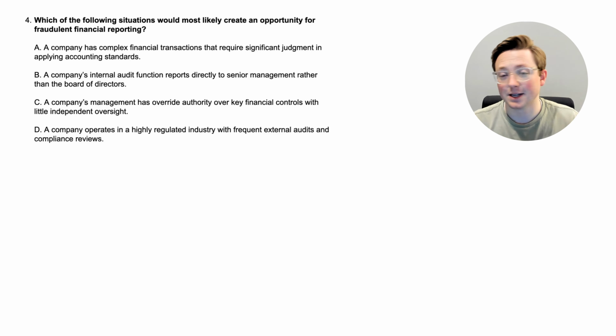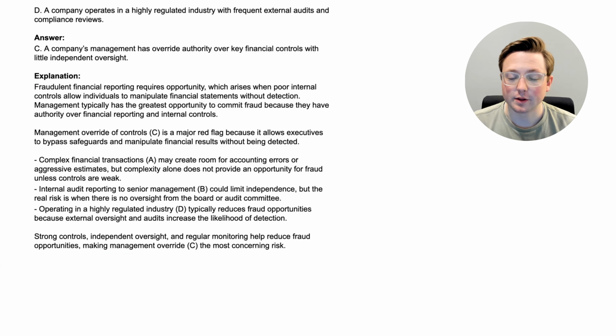Now, if I'm being totally honest, if you were listening to me read through those, you probably know the answer already. But if you don't, that's okay. Pause the video, think through this, and when you're ready, come back. We'll look at the answer together and learn a little bit more about opportunity when it comes to fraud. Okay, here we are. The answer is C. A company's management has override authority over key financial controls with little independent oversight. Now, again, I feel like that one was probably pretty obvious, but let's go through the explanation to learn more